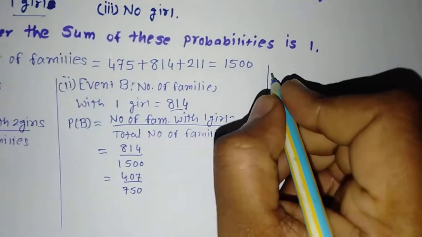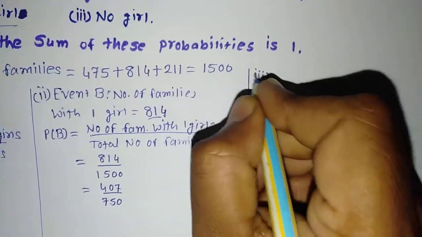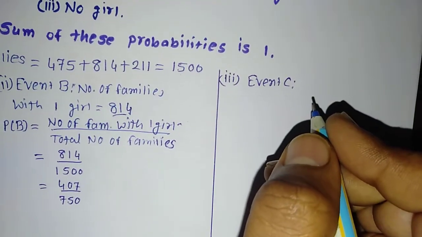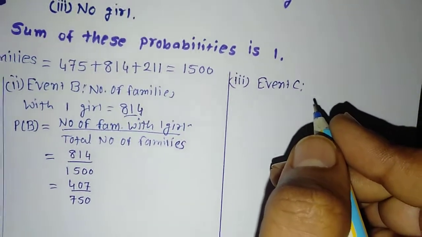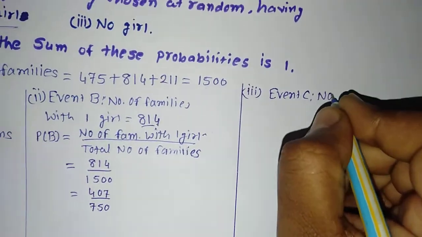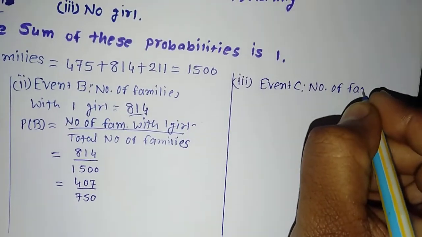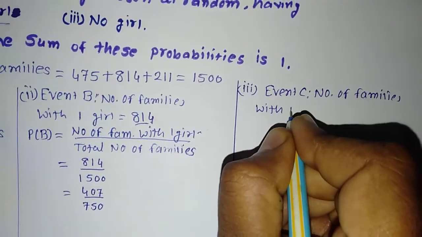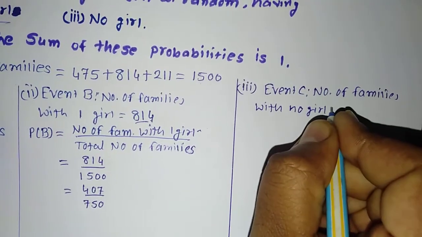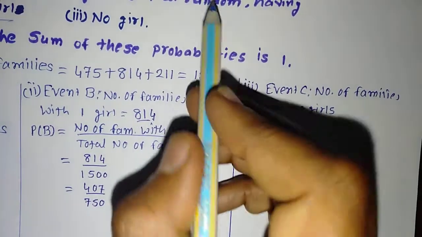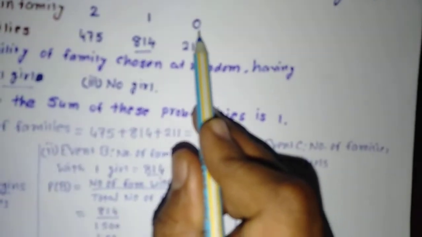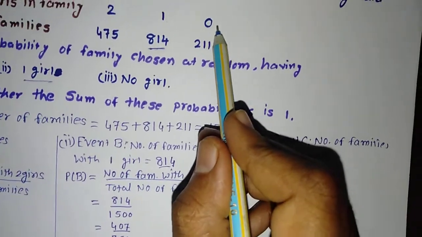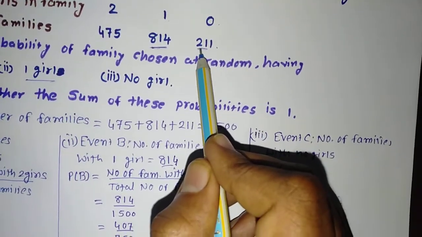No girls. I will give the name of the event, that is event C. Number of families with no girls, or we can say 0 girls. The number of families with 0 girls you can see in the table, that is 211. So I will put this value over here.